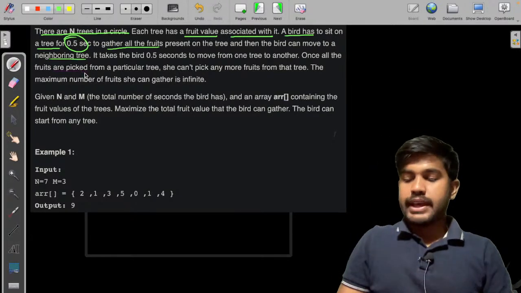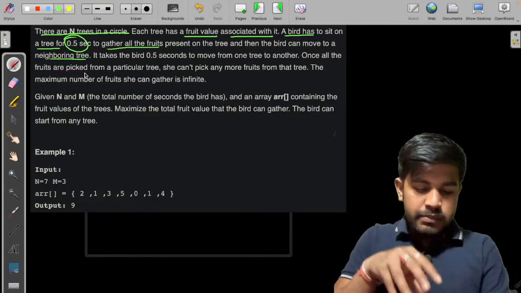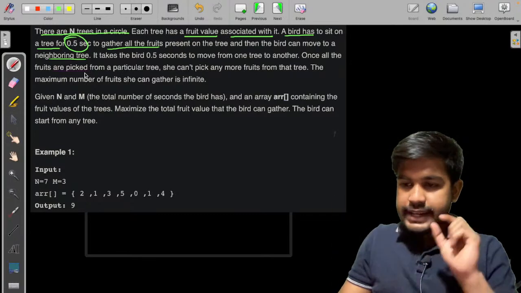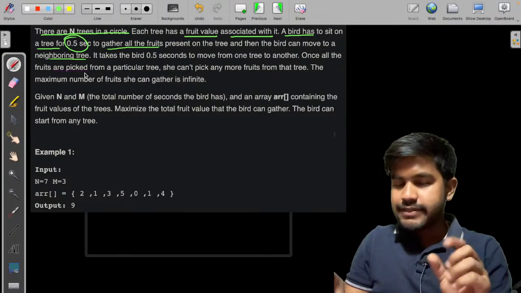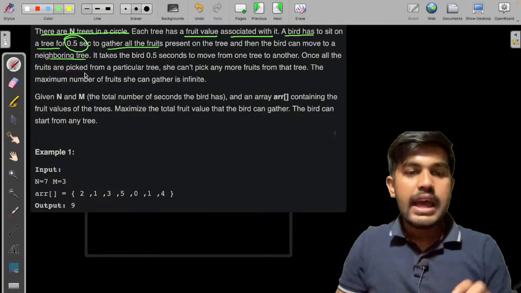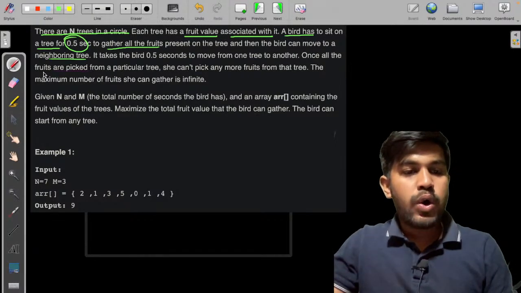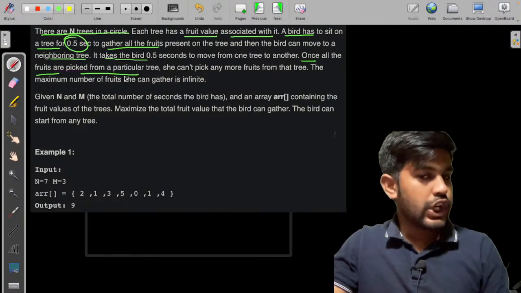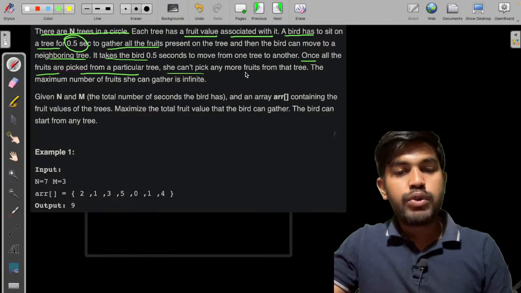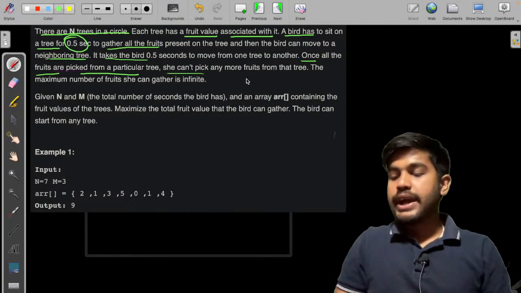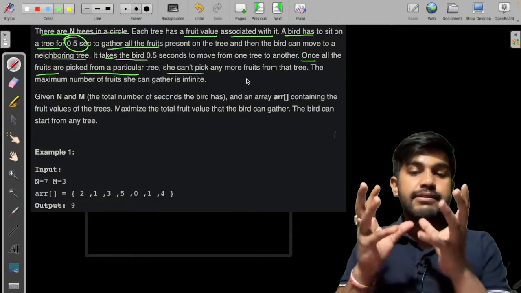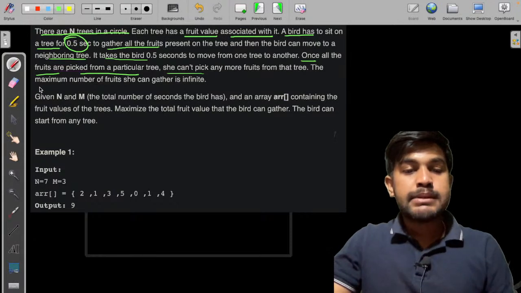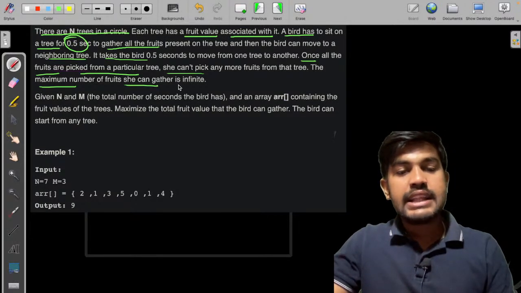Okay, so in total, to eat all the fruits from that particular tree and to move to the next neighbor, that is 0.5, half a second plus half a second, that would be 1 second. Once all the fruits are picked from a particular tree, she can't pick any more fruits from that tree. So it is just telling us that a tree has a finite number of fruits. Okay, so the maximum number of fruits she can gather is infinite.